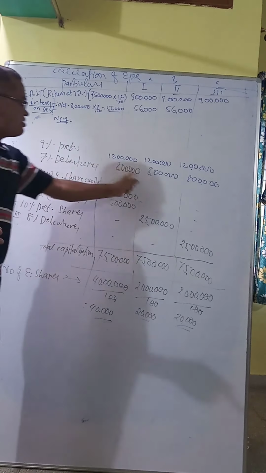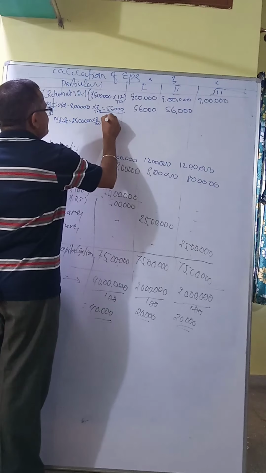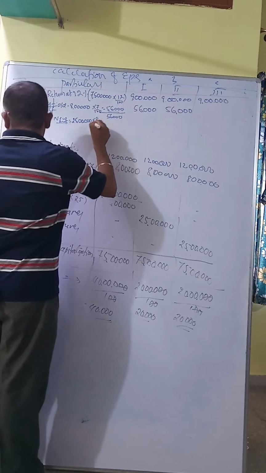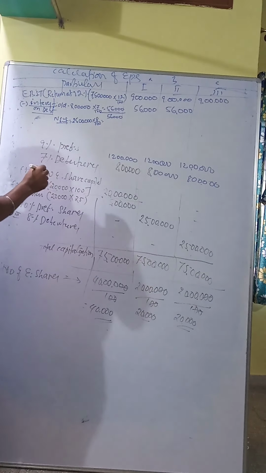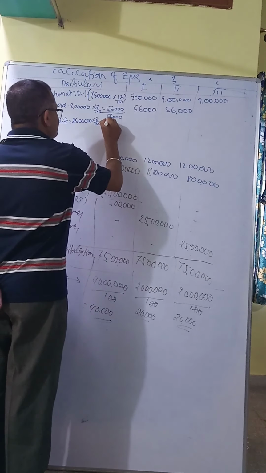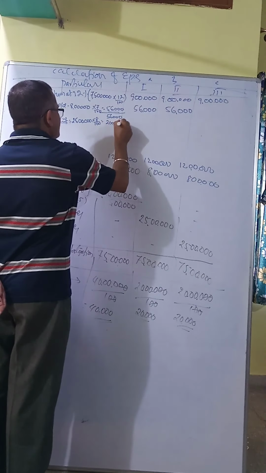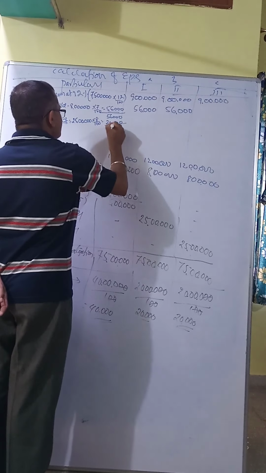25 lakh into 8%, 8 divided by 100. So the first one is 56,000 plus 25 lakh into 8 divided by 100, 2 lakh, which is 2 lakhs. So total 2,56,000.